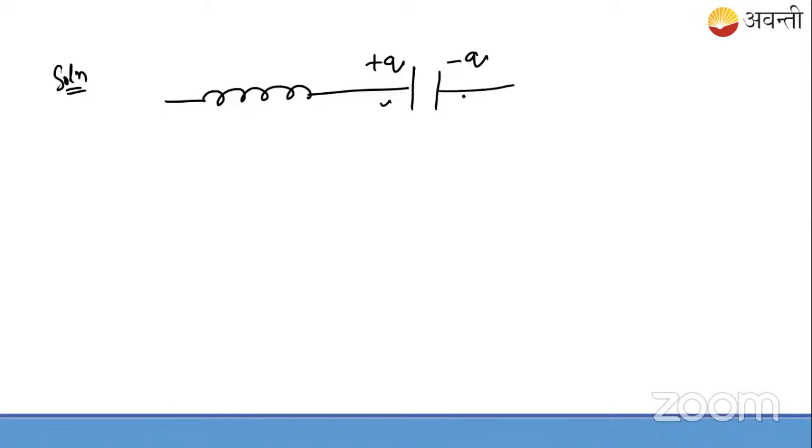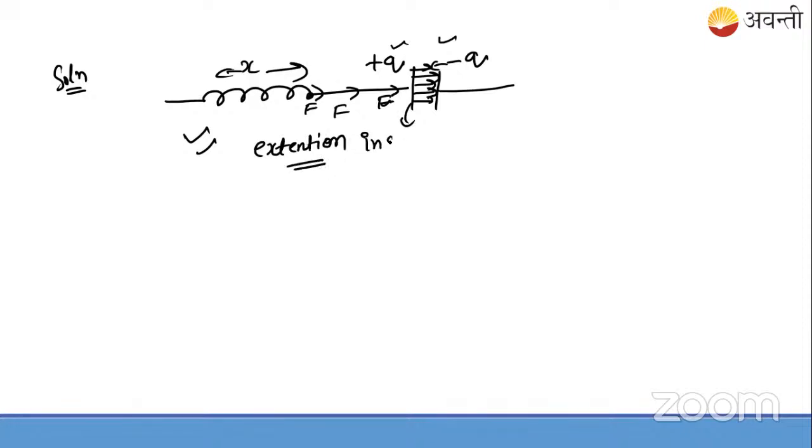Okay. So what's going to happen is this: there will be an electric field, and there will be a force between the plates. Remember, there will be a force between the plates because they are of opposite nature, so attraction. So this force will provide its effect here at this point, and this effect will travel up to this point, due to which there will be extension in the spring. Okay, this is the concept of why there will be extension in the spring.